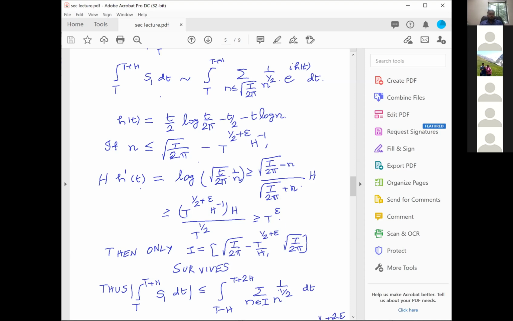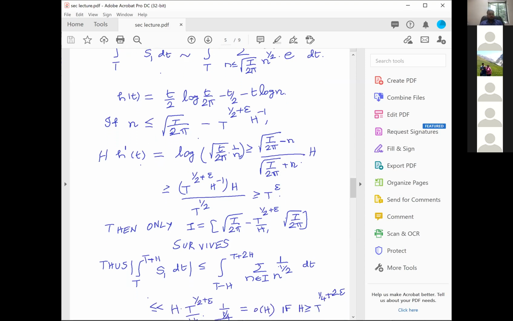And then you will get an e power minus it log n, which means you have summation 1 over n power half plus it. And with that 1 over n power half plus it, when you want to estimate it, of course, you have to do some exponential sums, etc. And suppose you are not comfortable with that, you just simply take the trivial estimate. When you take a trivial estimate, then what do I get?